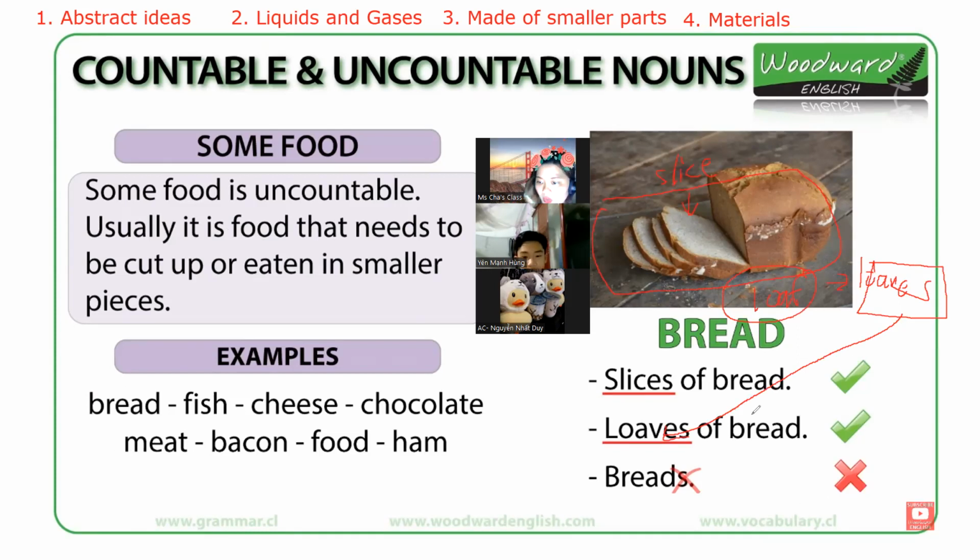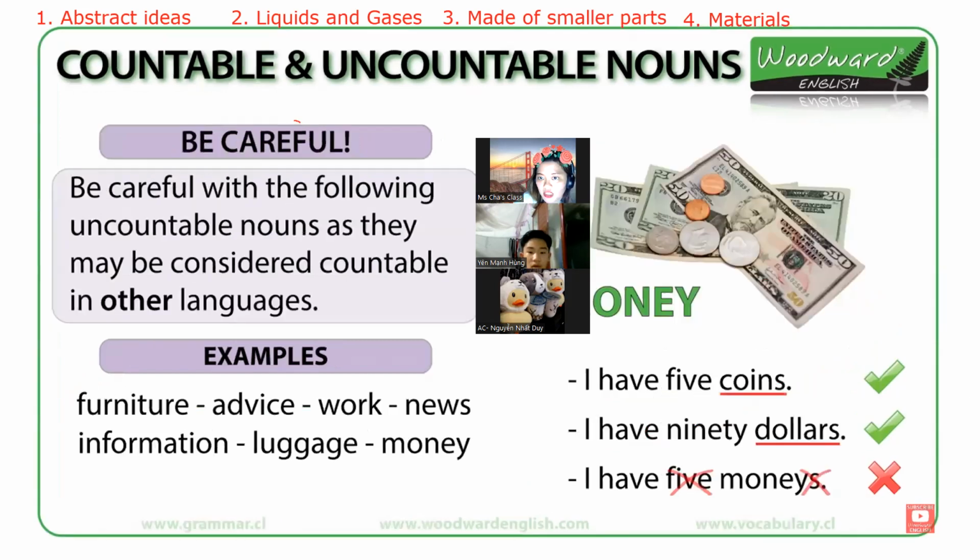So here are some other examples of food. Food is uncountable easily. It is food that needs to be cut up or eaten in smaller pieces. Examples: bread, fish, cheese, chocolate, meat, bacon, fruit, ham. All right, so how about with this one? Give me a second. We're almost there, almost done with the explanation part.